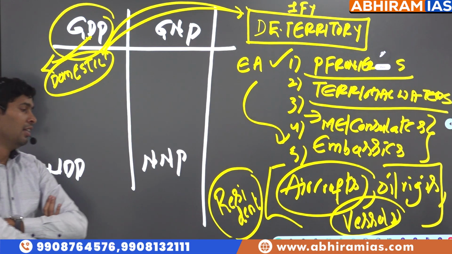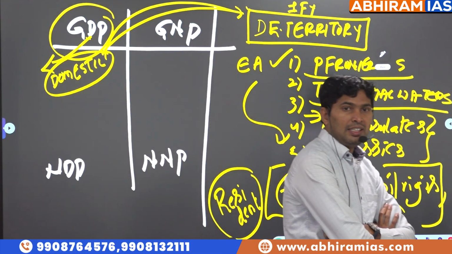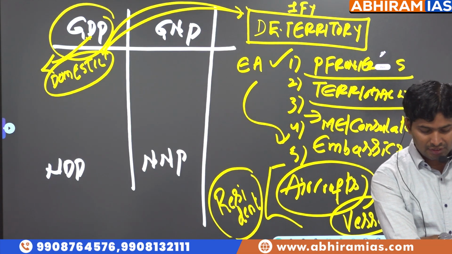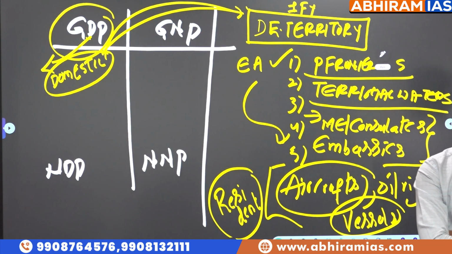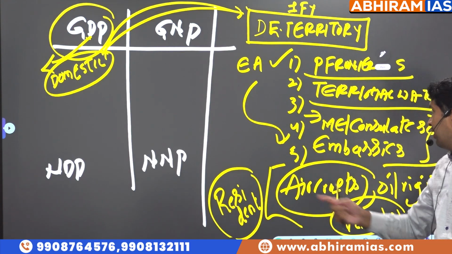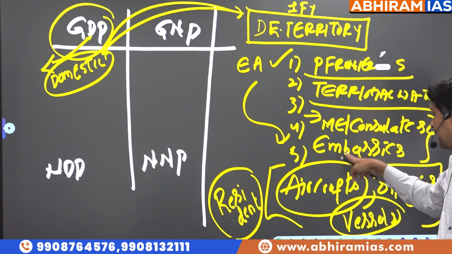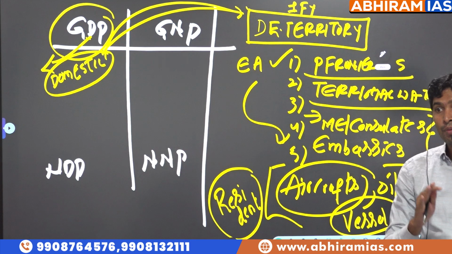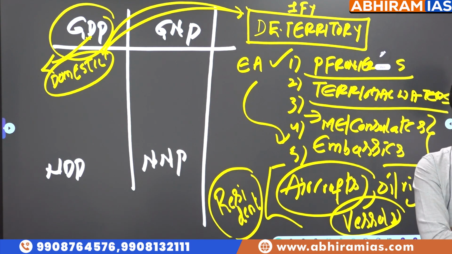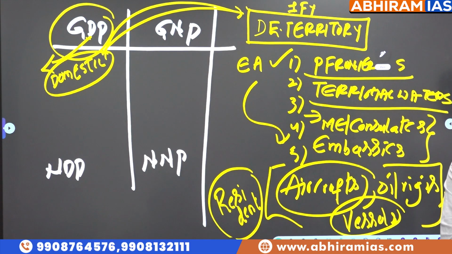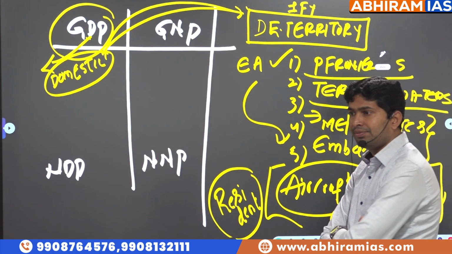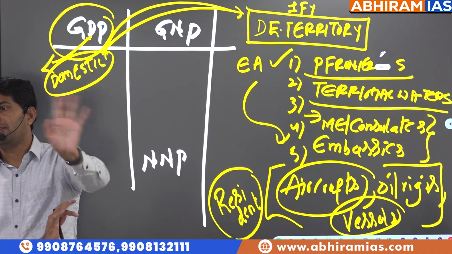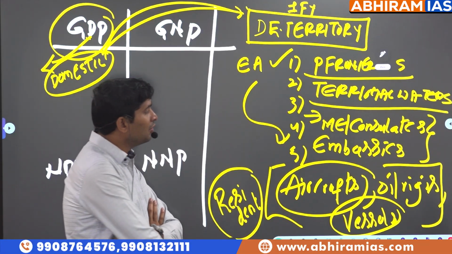Meaning, a Pakistan ambassador is working in the Pakistan embassy in India. Should we consider this in India's GDP or Pakistan's GDP? Pakistan's GDP, because military establishments, consulates, embassies, even though located physically outside, for GDP calculation are considered domestic economic territory. In Pakistan, the Indian embassy is located. Should we consider India's GDP or Pakistan's GDP? India's GDP. So the Pakistan embassy in India is part of Pakistan's domestic economic territory. What is the difference between consulate and embassy?